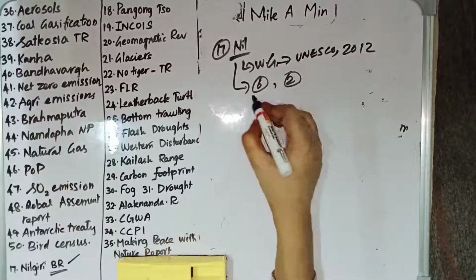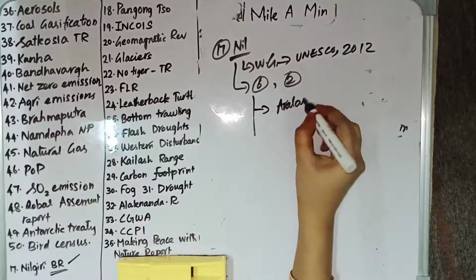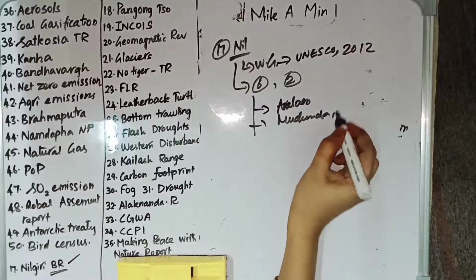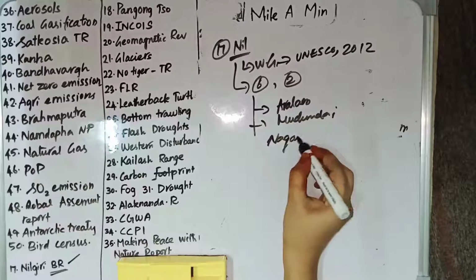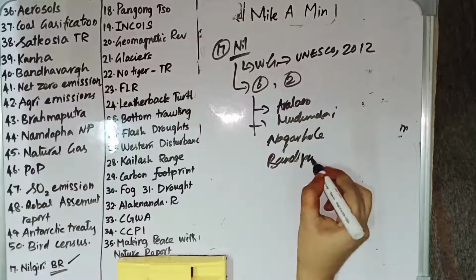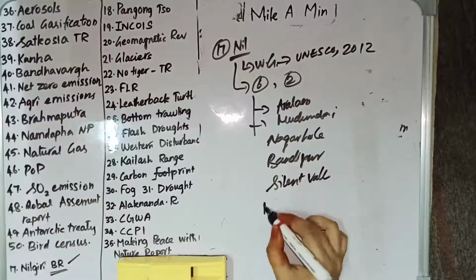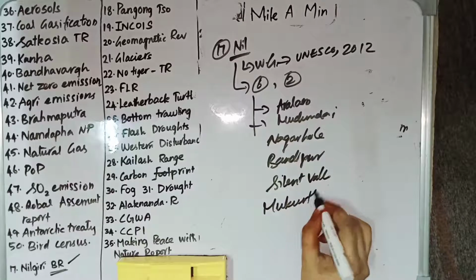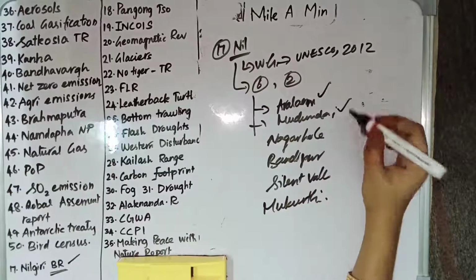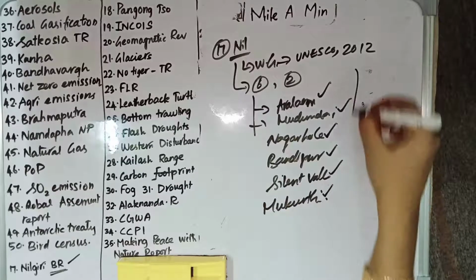The 6 national parks which are under the Nilgiri Biosphere Reserve are Aralam National Park, Mudumalai National Park, Nagarhole National Park, Bandipur National Park, Silent Valley National Park, and Mukurti National Park.